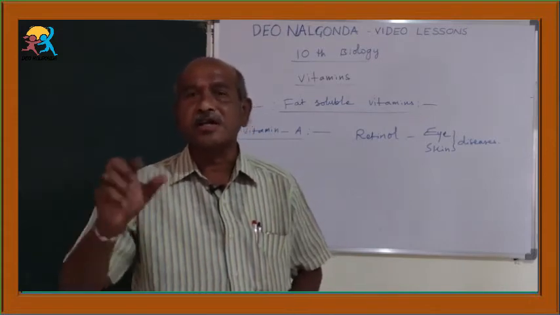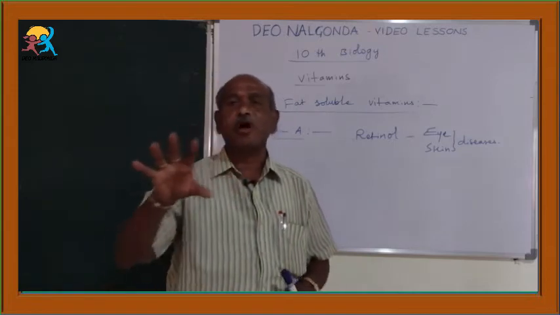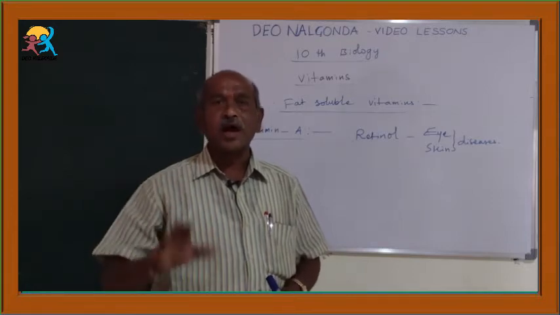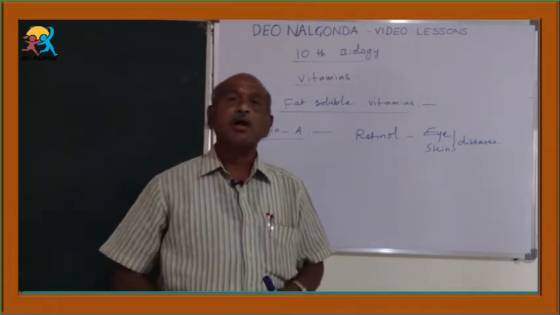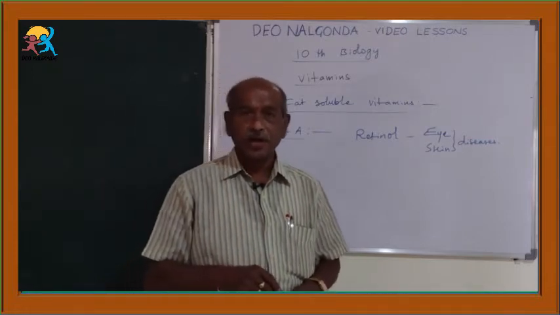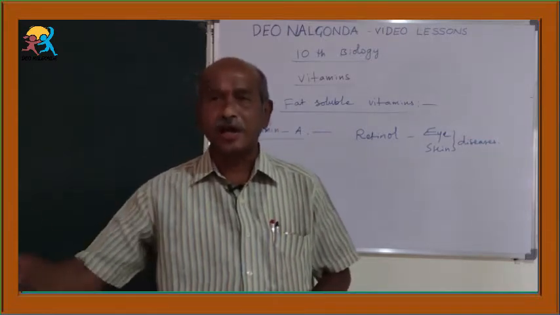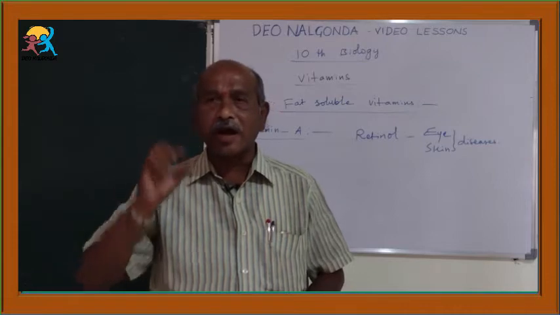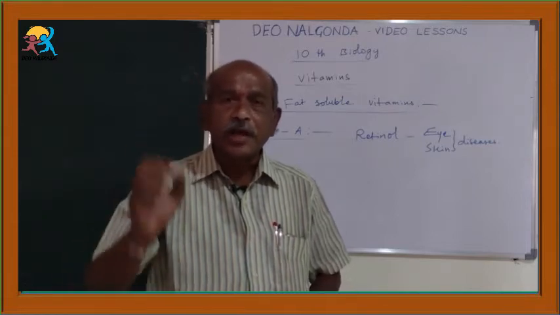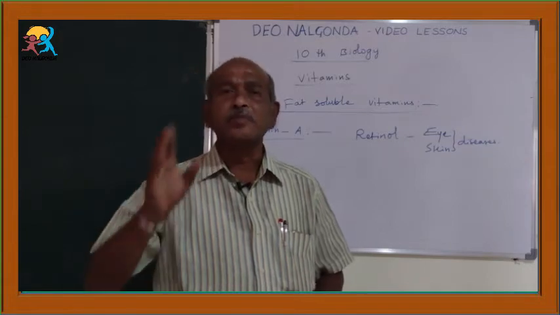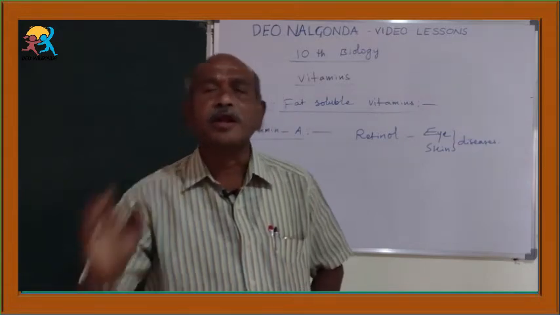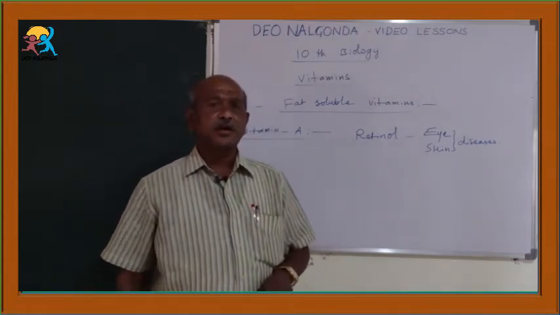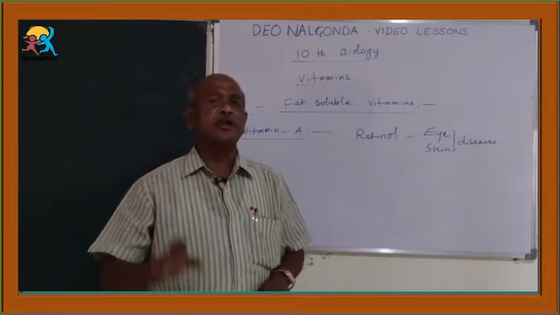They secrete tears. When the tears stop, the eyes look dry, so it is called dry eye or xerophthalmia, and it leads to failure of the cornea. The cornea is the top layer of our eye; it can rupture and the person becomes permanently blind. That is called failure of the cornea. These are the eye diseases caused by deficiency of vitamin A.